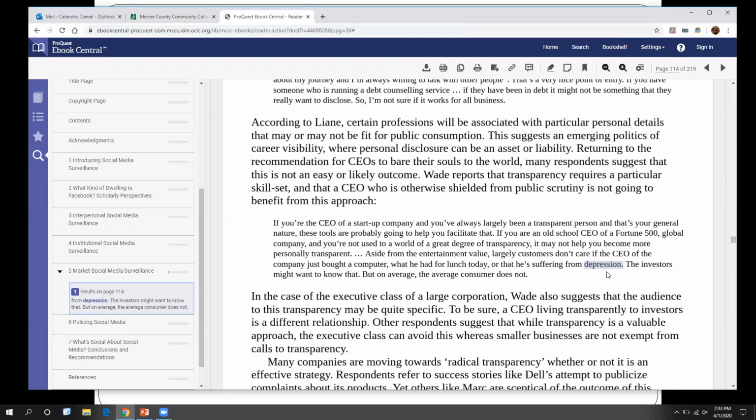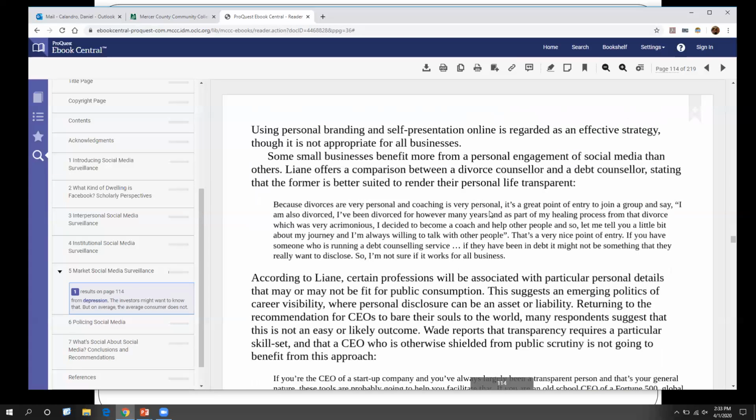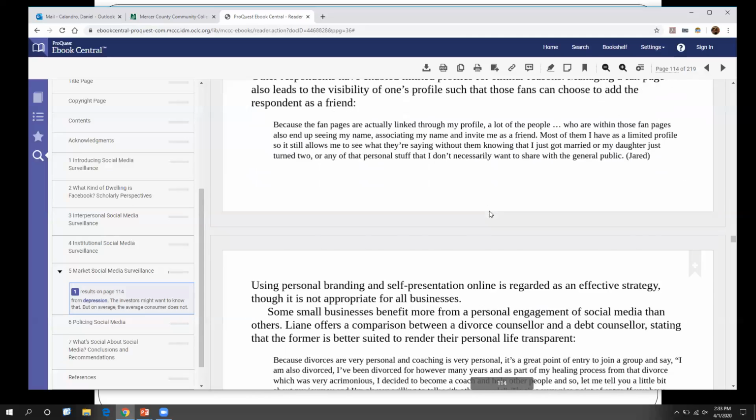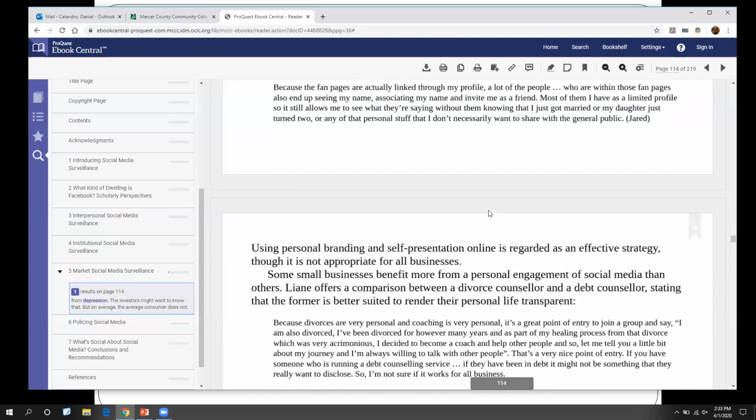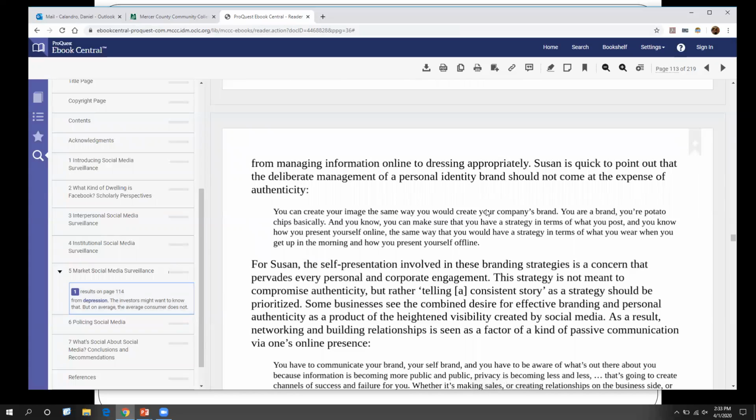Now, again, this is talking about CEOs and stuff, so it's not exactly what we want. But the point is that if you have a book that is more on your topic than this one is, you can use that find within book to find keywords or terms that you're looking for to help you with your paper. Again, it's all trying to cut down on the amount of reading that you're doing so you can focus in on the important stuff. So that's why we're kind of pretending we like this one. You can scroll through it and see what else is in this chapter.